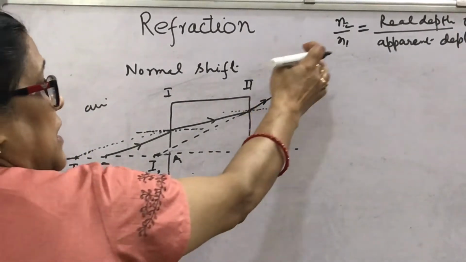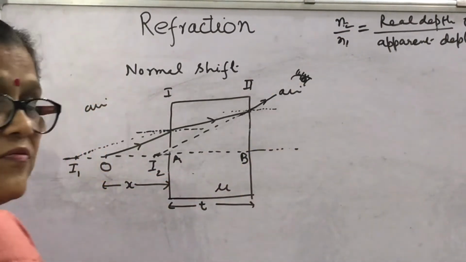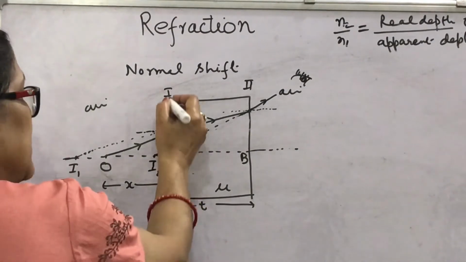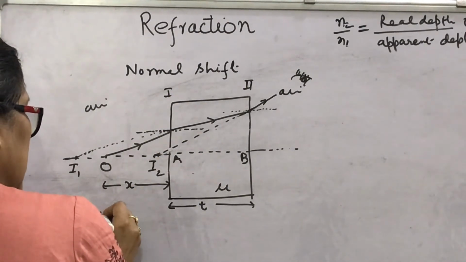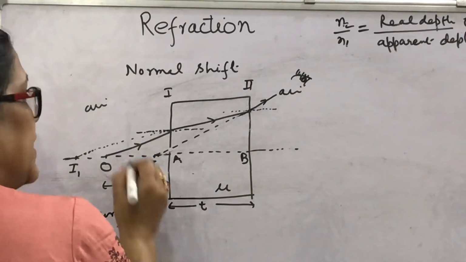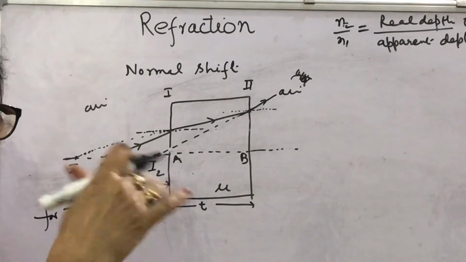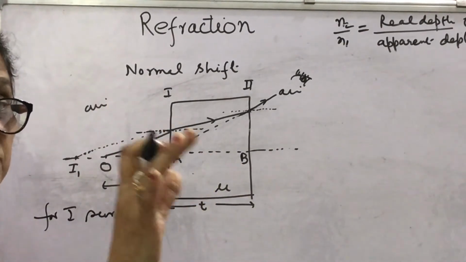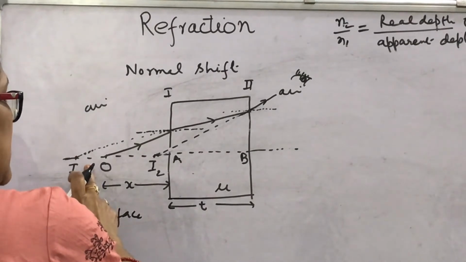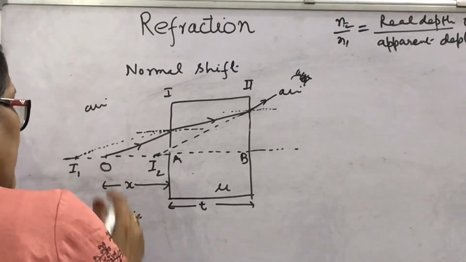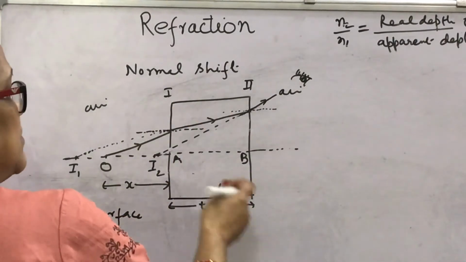As you know, in this relation N2 upon N1 is real depth upon apparent depth. For the first surface, if you apply this relation, how will you write? N2 is the refractive index of the medium in which the object is situated. Where is the object situated? Here. Then you will write 1 upon N1, in which the rays are going.